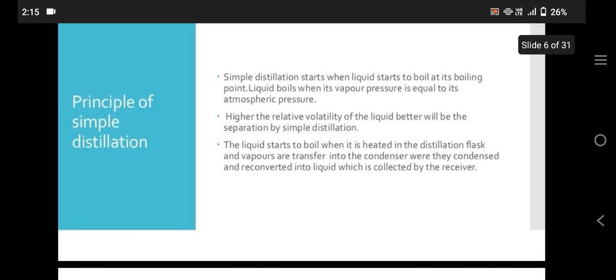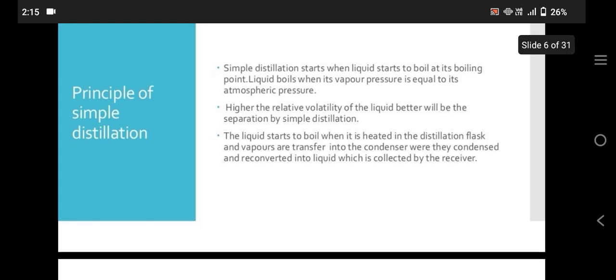Principle of simple distillation. Simple distillation starts when the liquid starts to boil at its boiling point. A liquid boils when its vapor pressure is equal to the atmospheric pressure. The higher the relative volatility of the liquid, the better will be the separation by simple distillation.